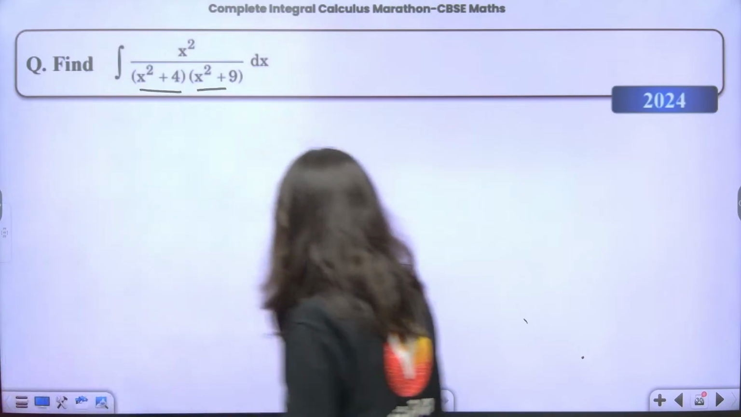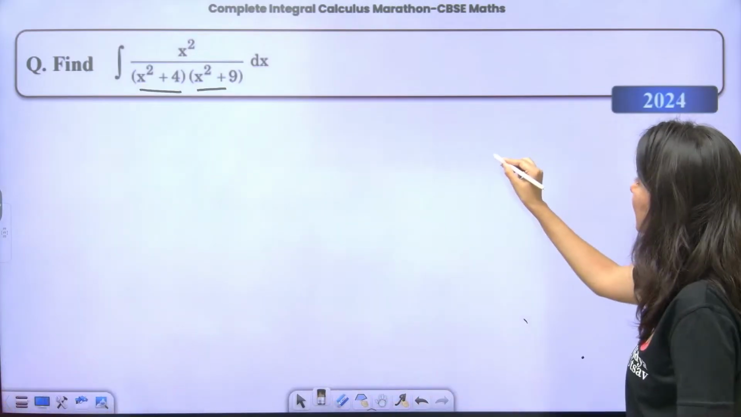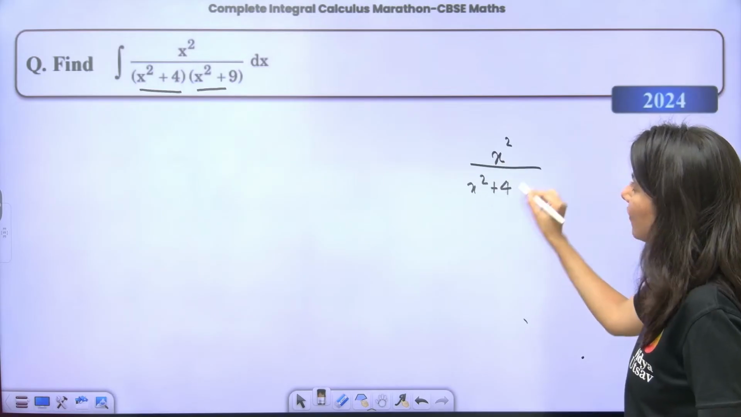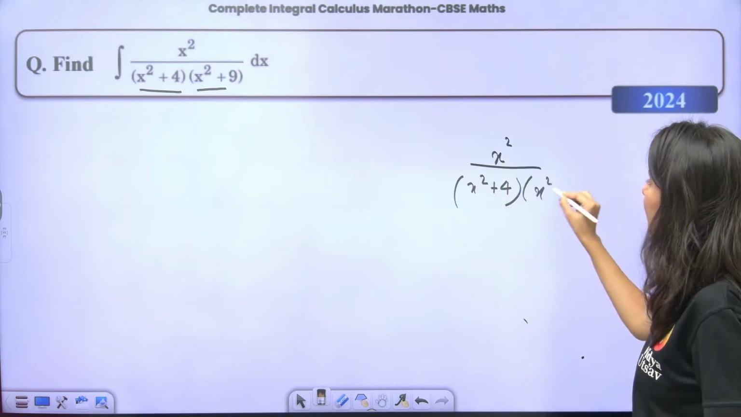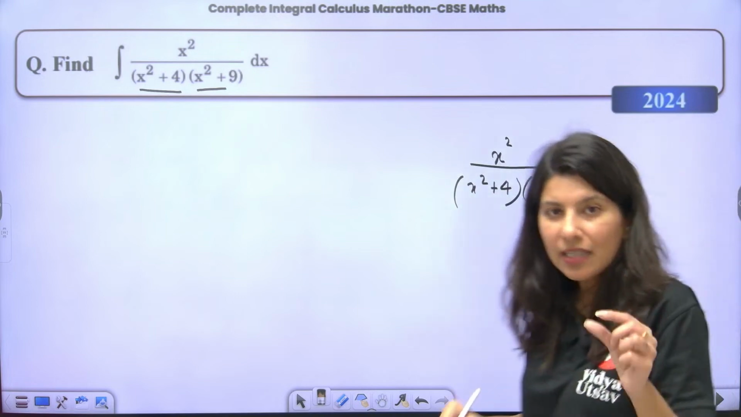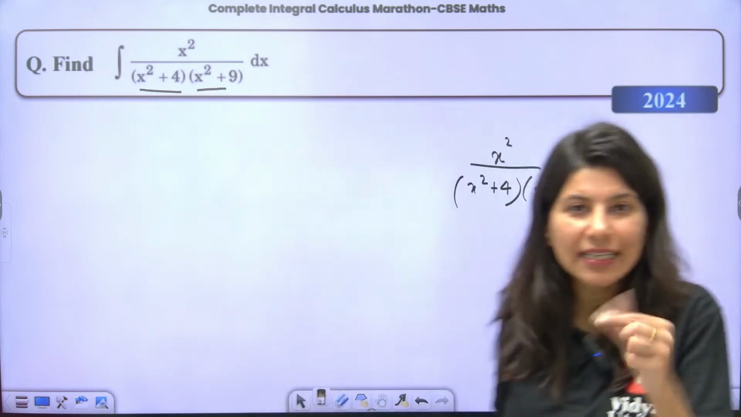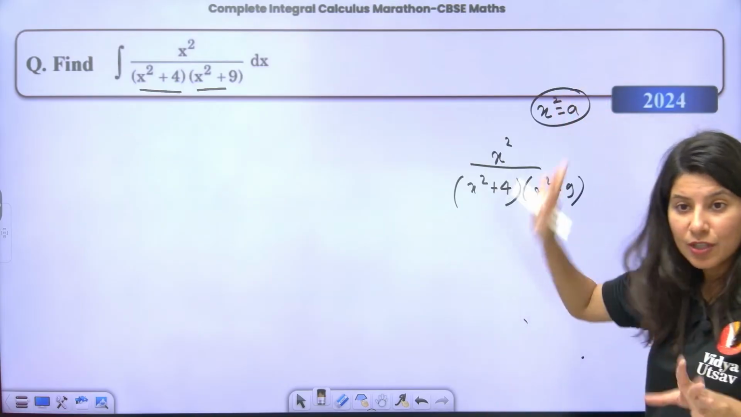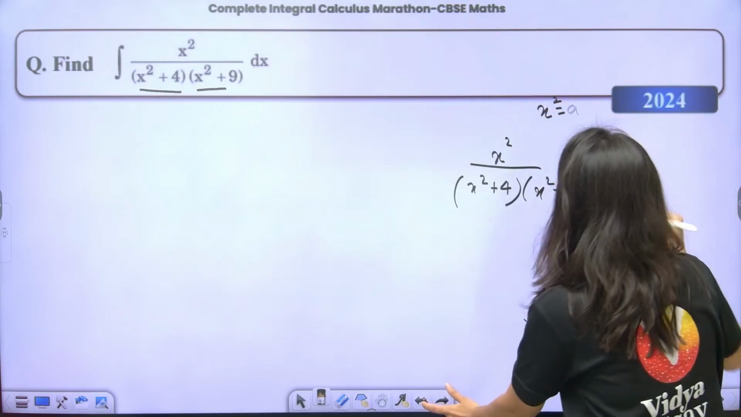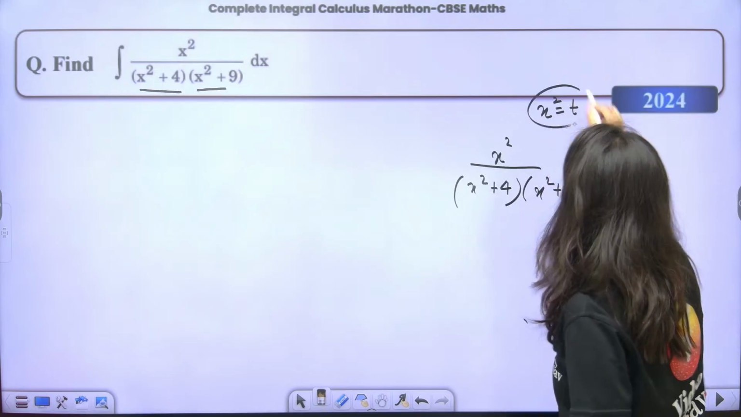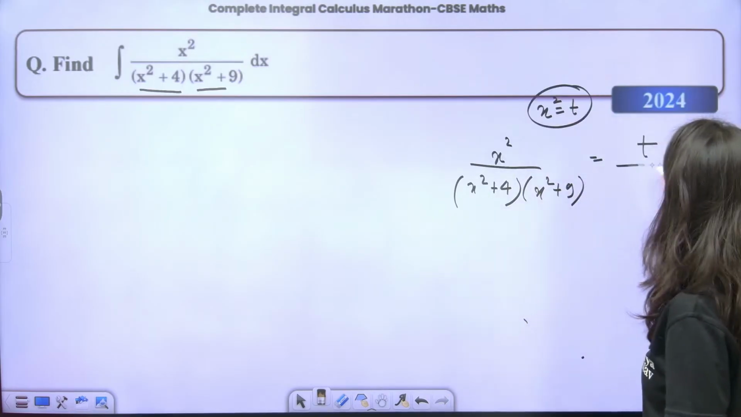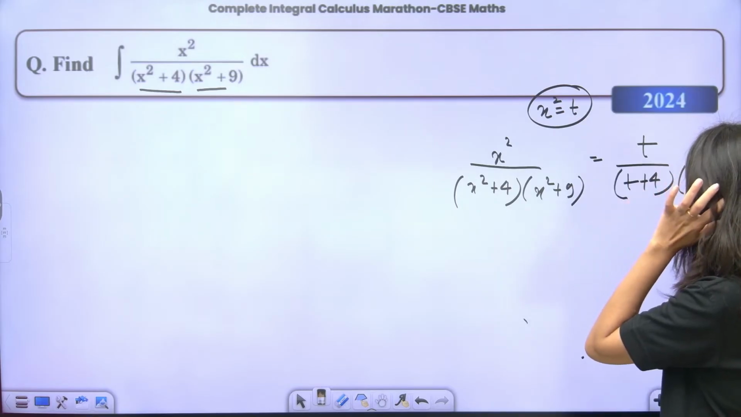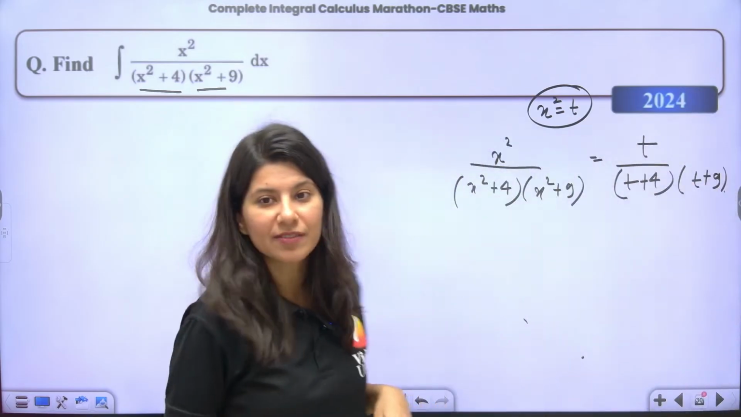So what I'm going to do is, understand, this is the expression. I'm just taking out the expression which is inside the integral. For the time being, I am just treating x square as t. This is not an integration substitution. This is a different thing. So x square is nothing but t, and this is going to become t upon t plus 4 and t plus 9.